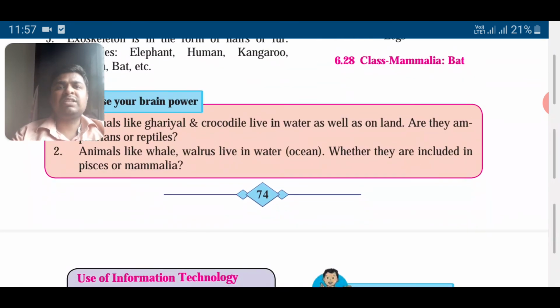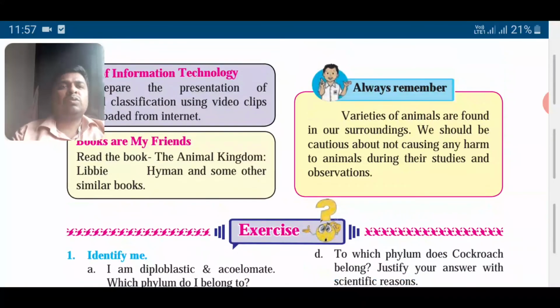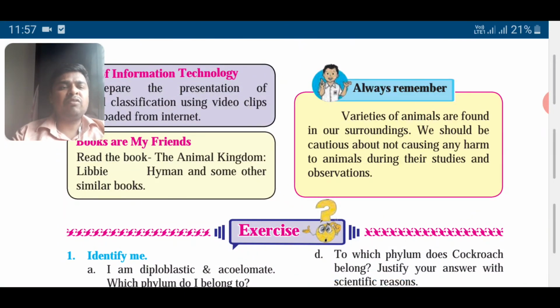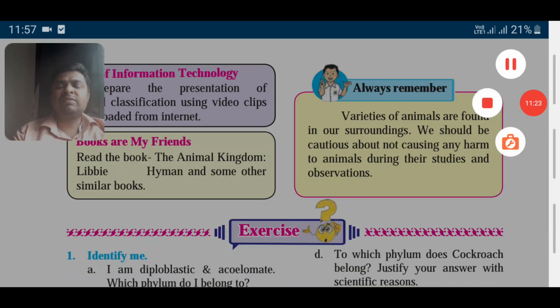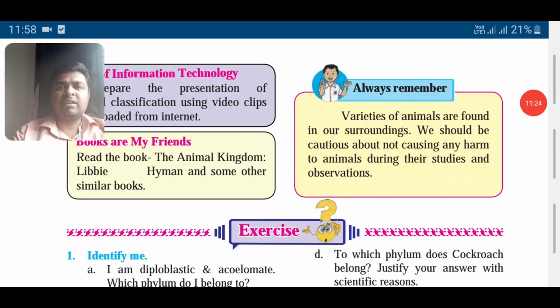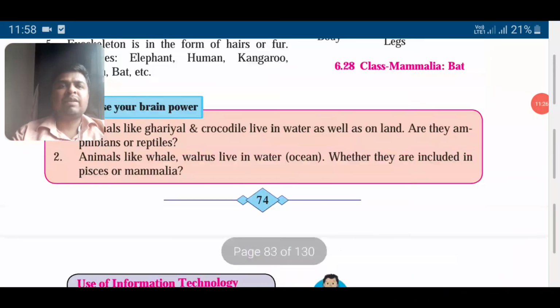Okay, this finishes the chapter. Varieties of animals are found in the surroundings. We should be cautious not to cause harm to the animals during the studies and observations. It is very important for us to conserve the environment and save these animals.